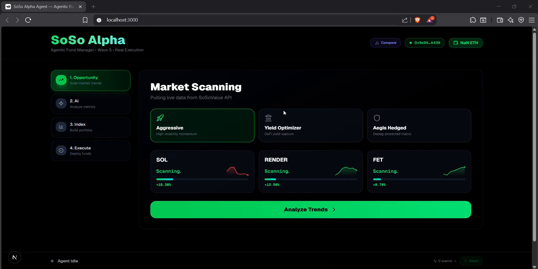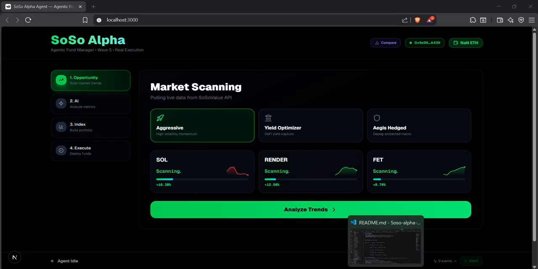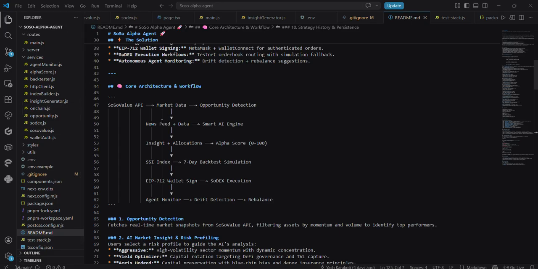So let me quickly walk through the architecture. Let me open my VS Code, and here's my README file showing the architecture. At its core, Soso Alpha Agent follows a four-step pipeline: detect, analyze, build, and execute. We ingest live market data and hot news from the Soso Value Terminal API. Our smart AI engine processes that context, combining price momentum, volume health, news sentiment, and sector concentration into a narrative